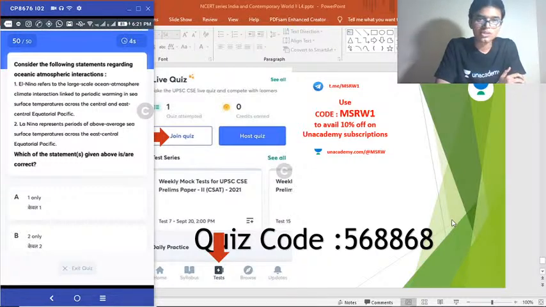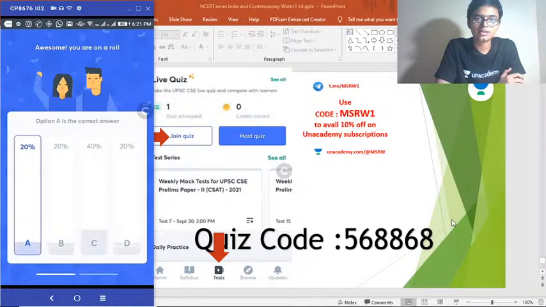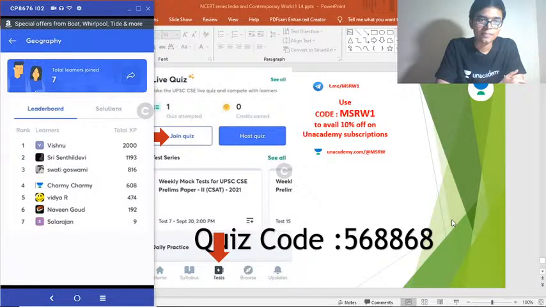So I think Vishnu is the winner irrespective of how this one goes. Second by Sri Sindhil Devi and third, yeah, option A is the correct answer. Yes, Vishnu has hit the 2000 mark there and is the winner for the day. Second place for Sri Sindhil Devi with 1193. Swati Goswami at the third place. Okay, so of the 7 people who participated, these 3 are our winners.